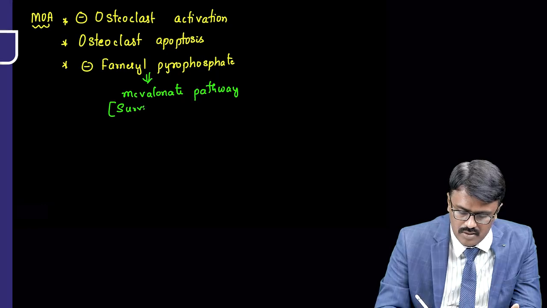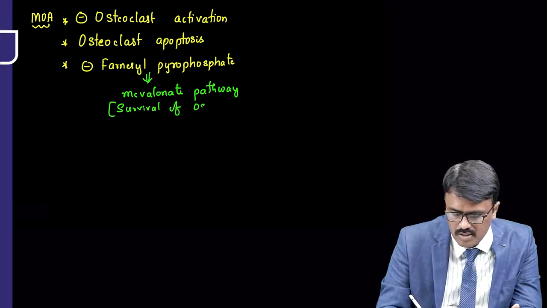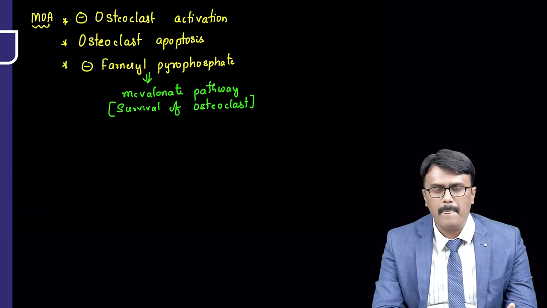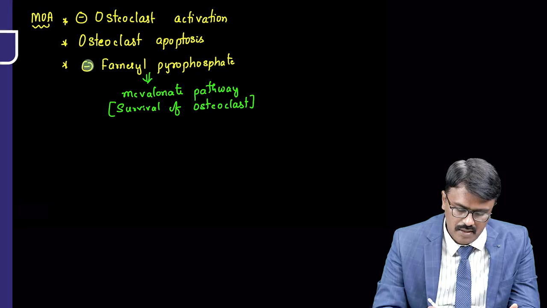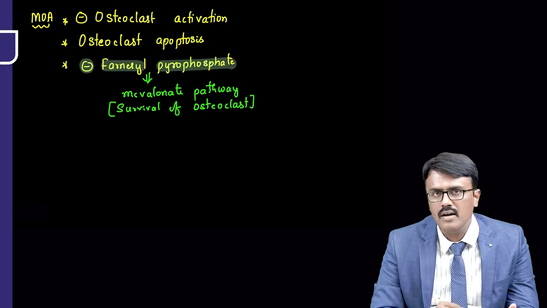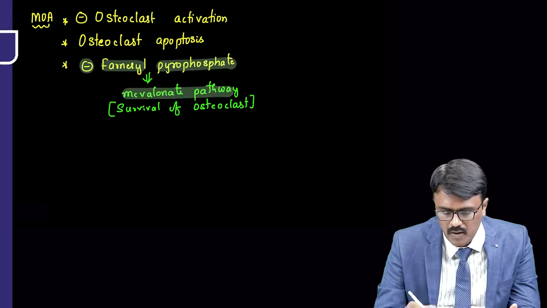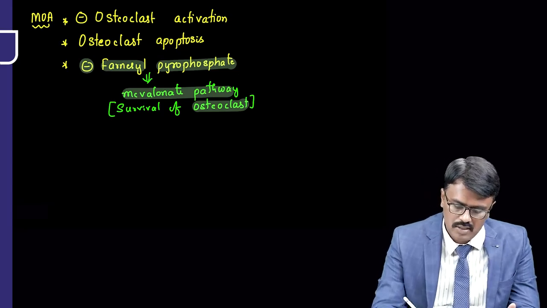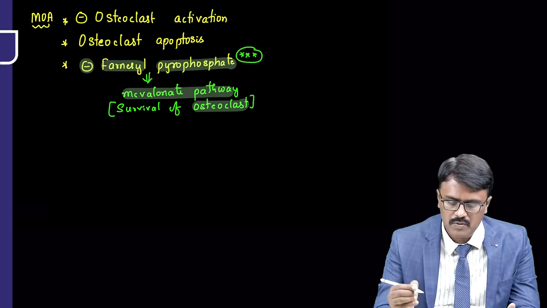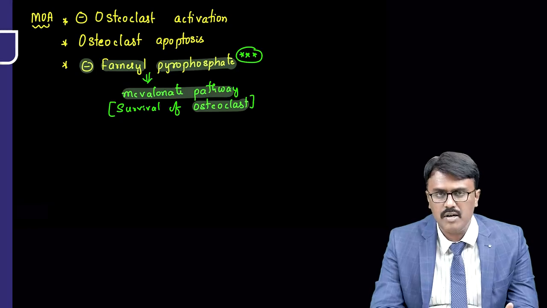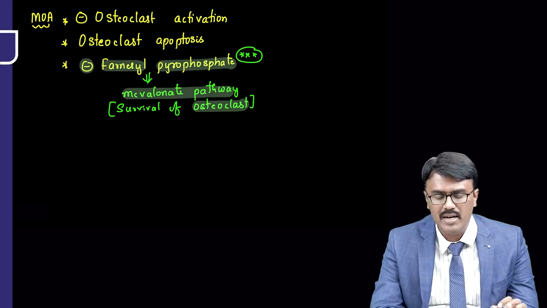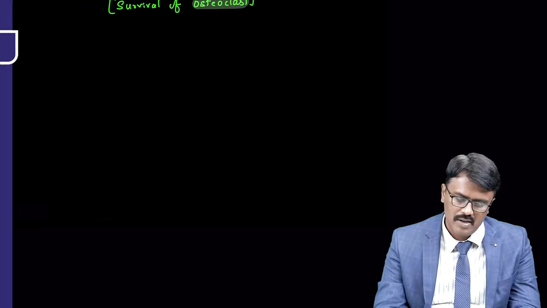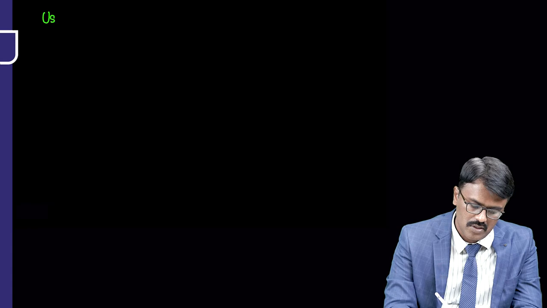This is required for survival of osteoclast, because we know that the mevalonate pathway is required for cholesterol. And the most important enzyme here is farnesyl pyrophosphate, and that is important in the mevalonate pathway. If you block that, the survival of osteoclast will not be there. So this was a question asked in your exam, please mark. So bisphosphonates have an additional property to inhibit farnesyl pyrophosphate, a vital enzyme in the mevalonate pathway. Clear?